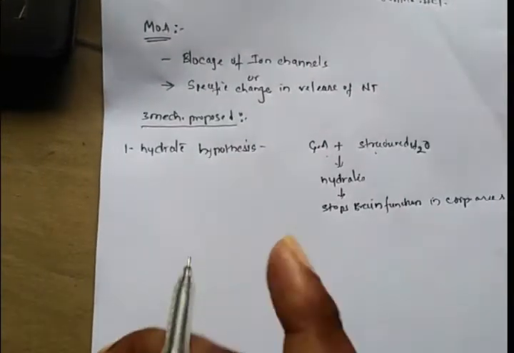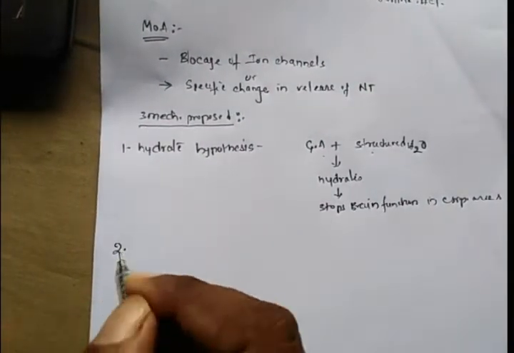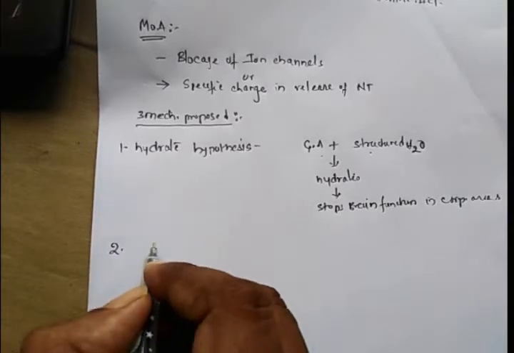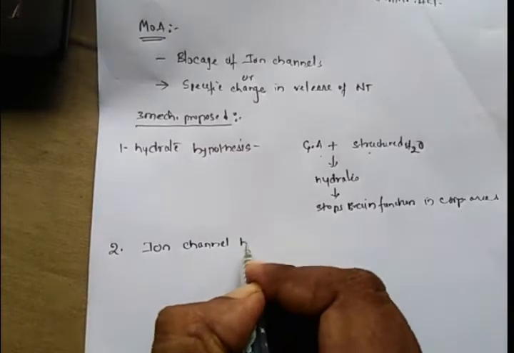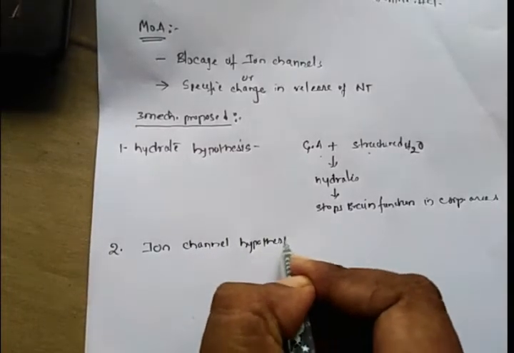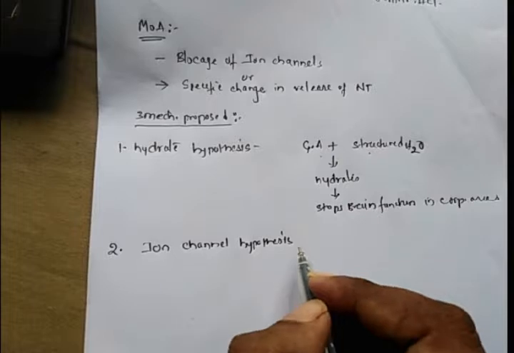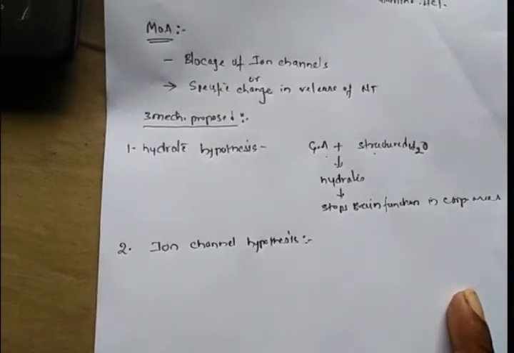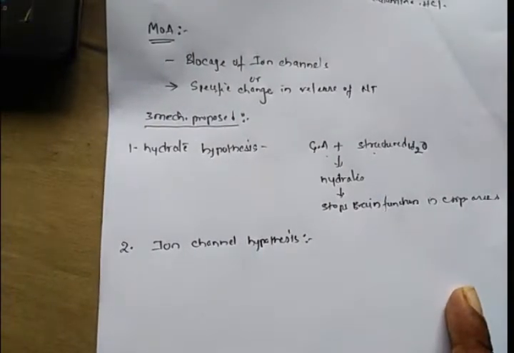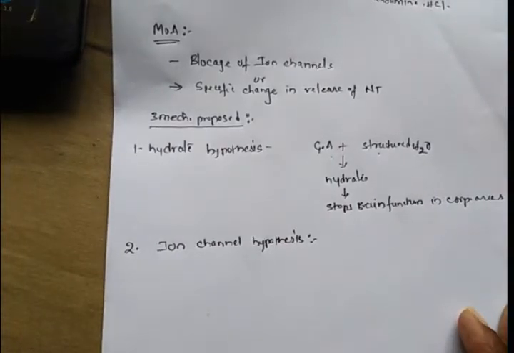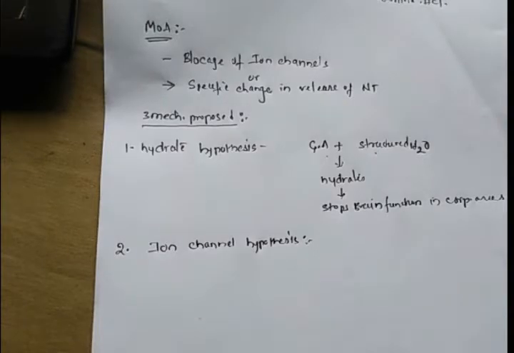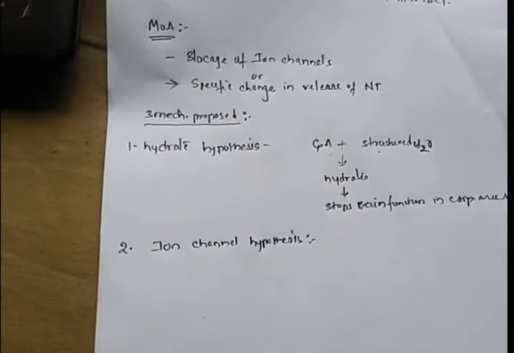The second hypothesis was the ion channel hypothesis. This is the most accepted hypothesis for the mechanism of action of general anesthetics. Among the three, the hydrate hypothesis is not accepted nowadays, and the most accepted mechanism is the ion channel hypothesis.